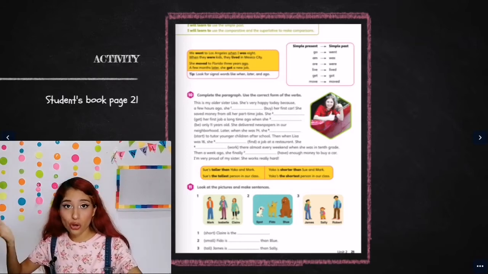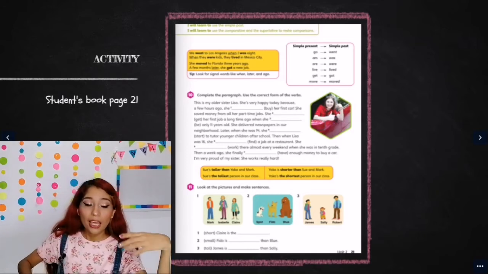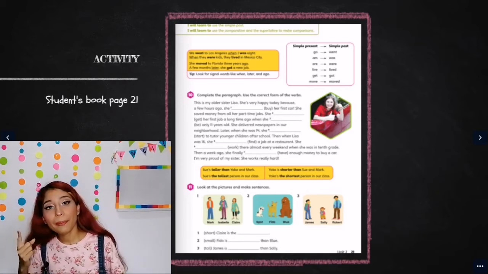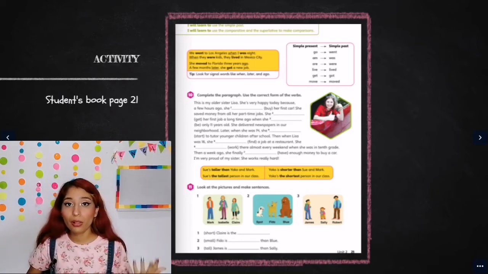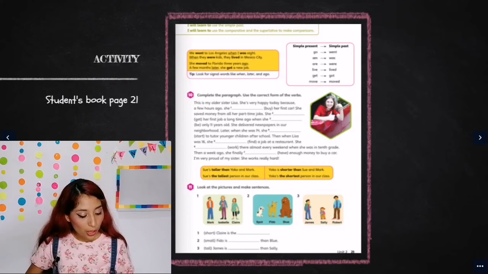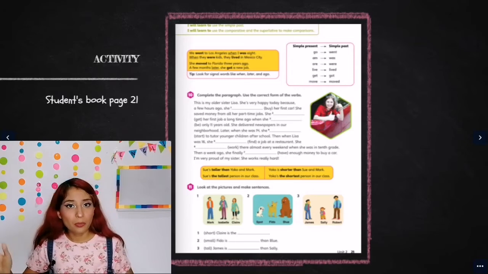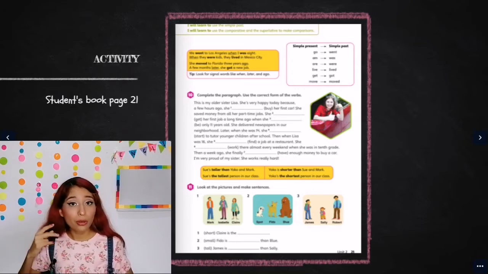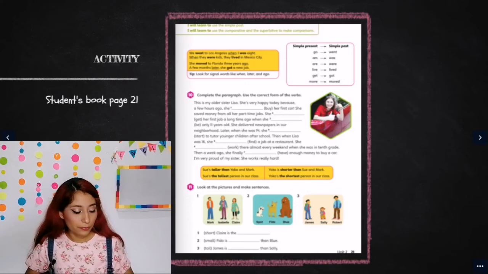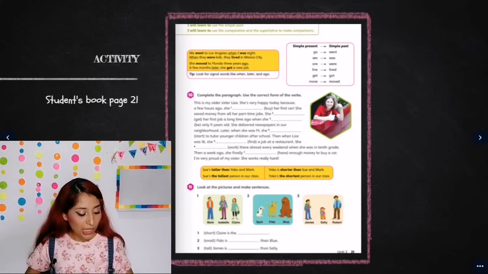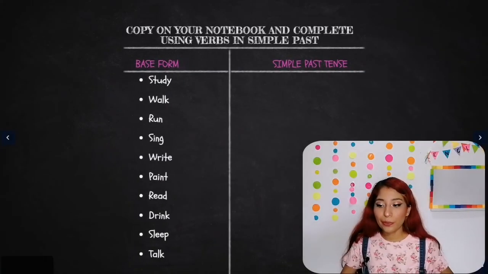shorter or shortest. You need to pay attention if we are comparing Claire with one person, or 2 people or more. Number 2, small. Fido is blank than Blue. Is it smaller or the smallest? Are we comparing Fido with 2 dogs or 1 dog? Number 3, Jane is taller or tallest than Sally. Okay? And that's it. You need to pay attention to the pictures, and everything is going to be super fine.